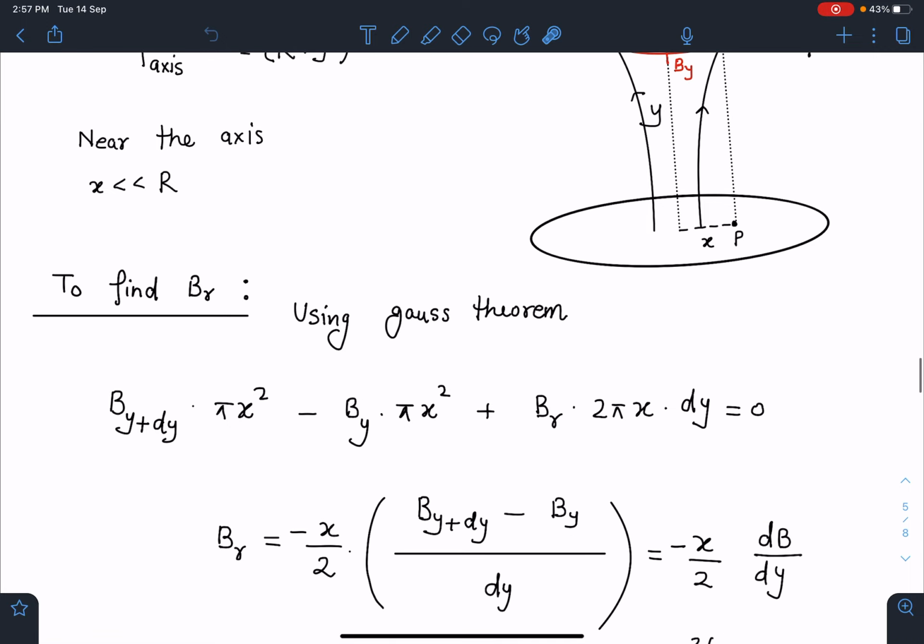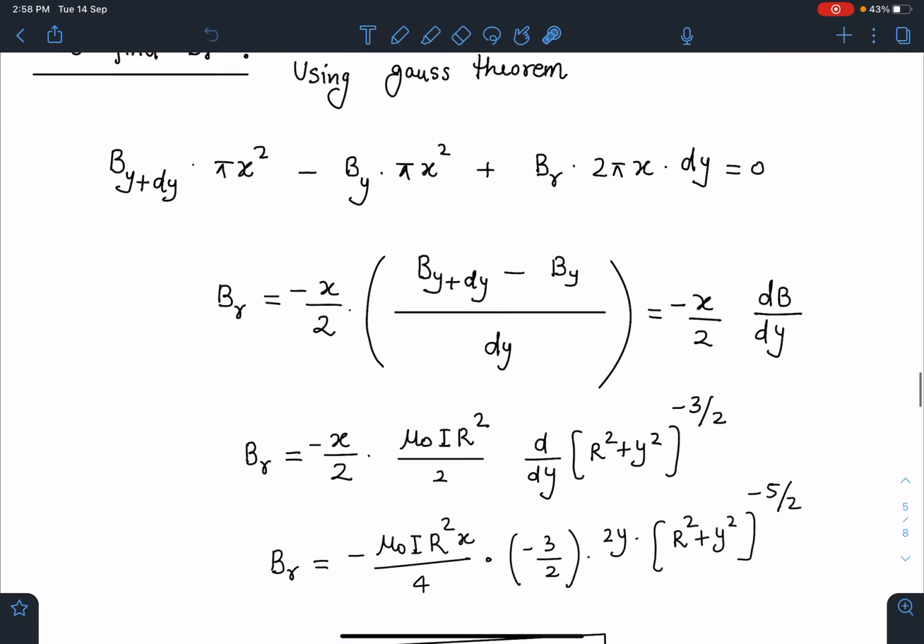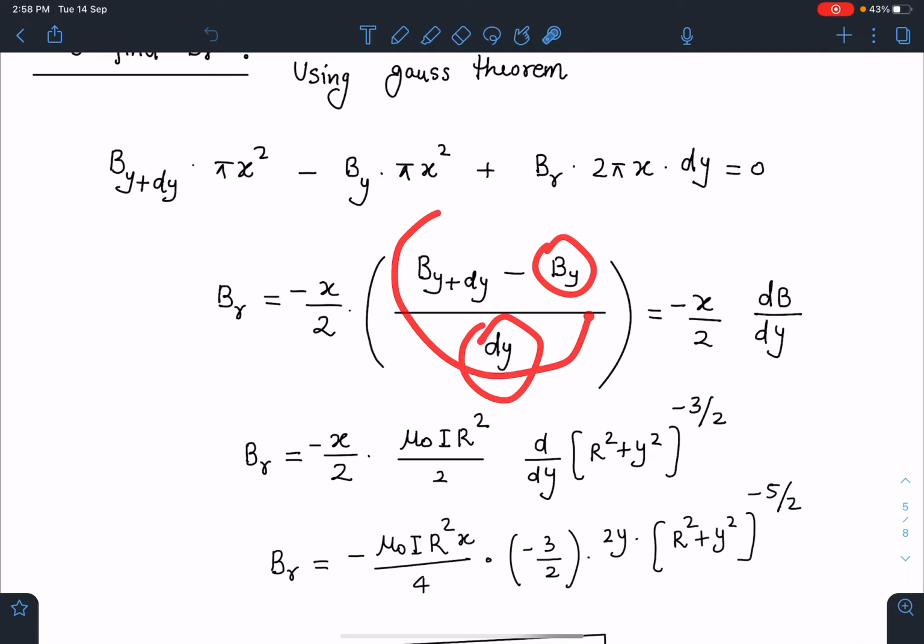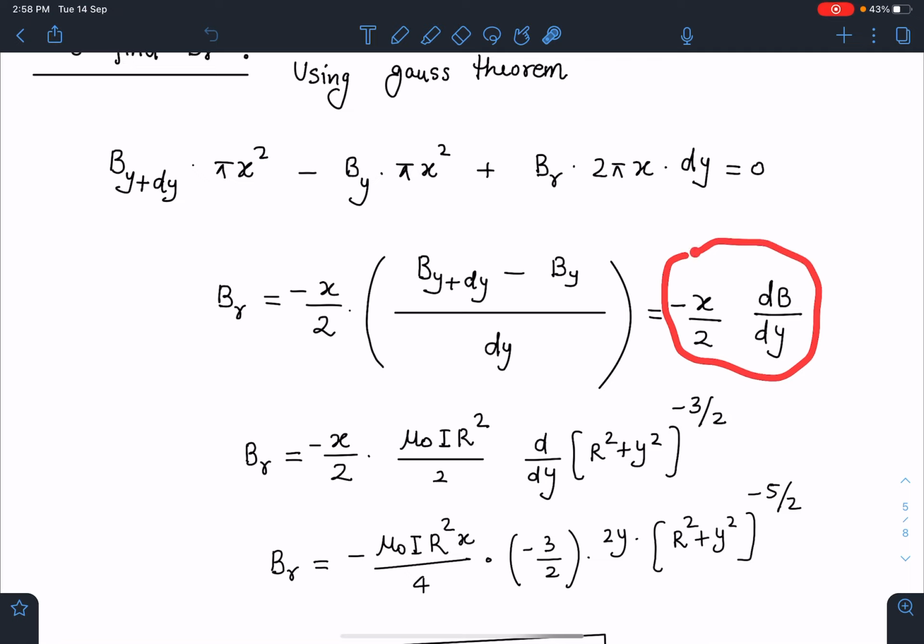So by using this, you can see a very nice result is going to come. Br will become minus x by 2 times (B at y plus dy minus By) divided by dy. So this becomes dB by dy. So this radial component of field is minus x by 2 dB by dy.